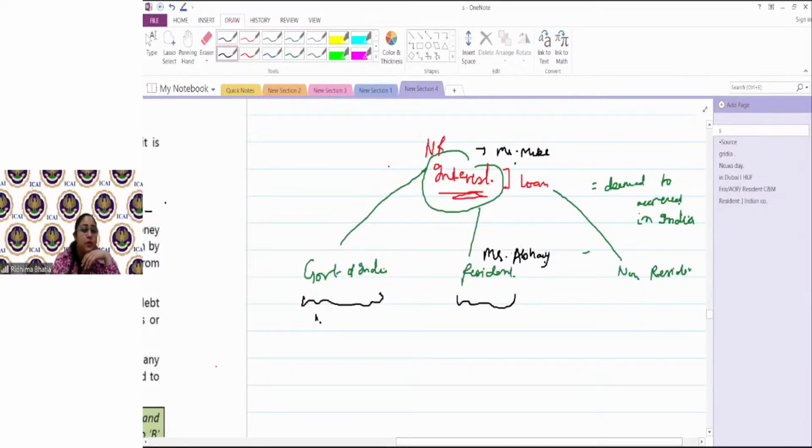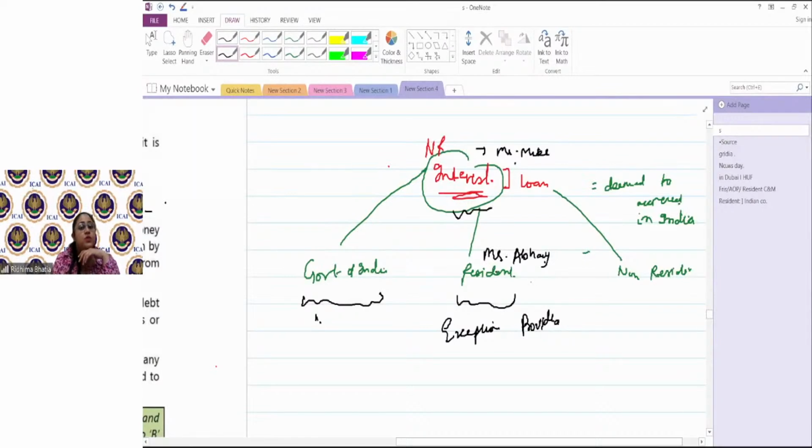Now, there's an exception here, provided Mr. Abhay is not using the loan amount for any business or for generating any income outside India. If he is using that loan for Indian purposes only, then it would be interest deemed to accrue or arise in India.